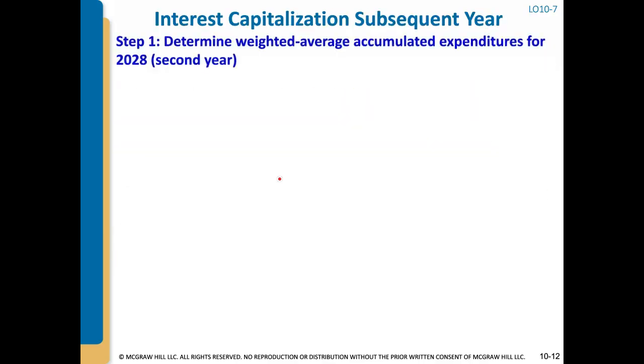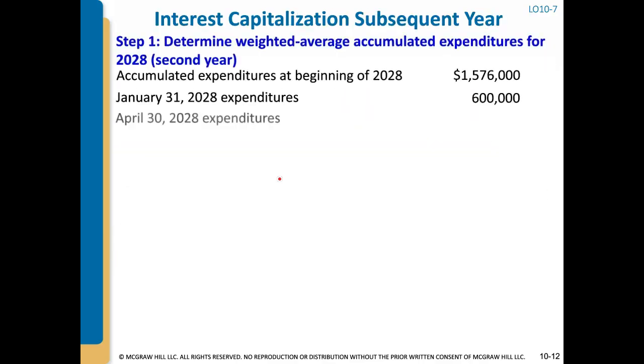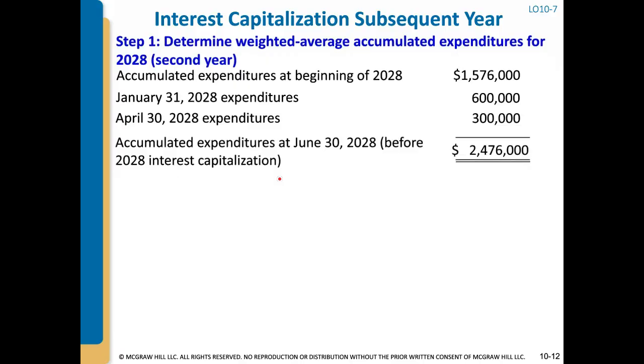Now we're going to go on to 2028. So step 1 of 2028 is we have to determine, again, the weighted average accumulated expenditures for 2028. The problem told us that the building was complete on June 30th of 2028. So it's important to keep in mind that this is only for half a year.